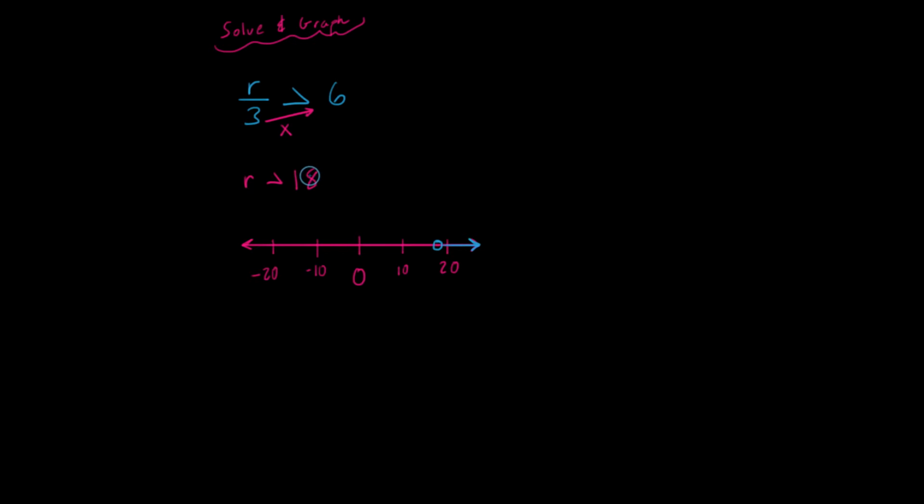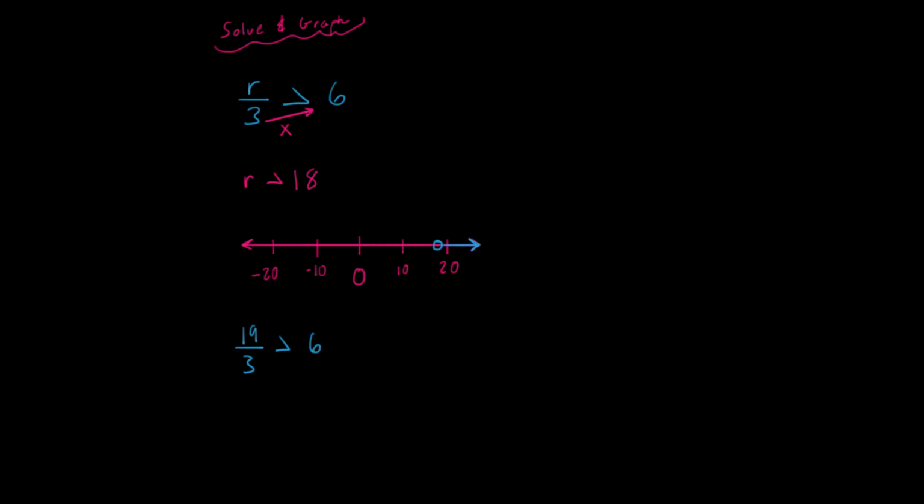So I'm actually going to choose some numbers to substitute in for r. The one value I'm going to stay away from, I'm not going to plug 18 into r. I'm going to choose a number that's greater than 18, but I'm going to choose some different numbers. Since r is greater than 18, I'm going to choose a number that's greater than 18 to substitute into r to see if this statement's true. So let's choose the number 19, and I'm just going to write that down below here. So we have 19 over 3, and we're going to see if that's greater than 6.